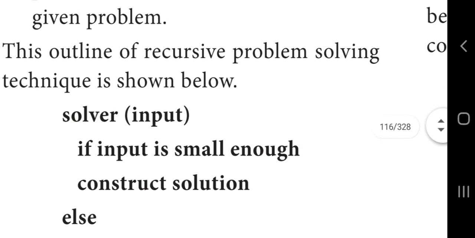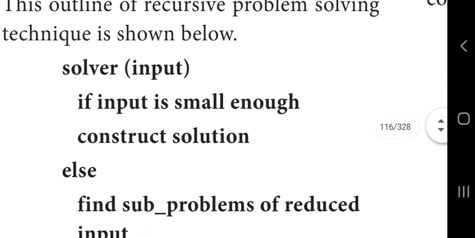Now you can see the outline of the recursive problem solving technique shown below. Here the algorithm name is solver. We are passing the input, so solver(input). If the input is small, it can be solved directly and it returns the solution. So customer E gives the solution as 1 because the input is very small.